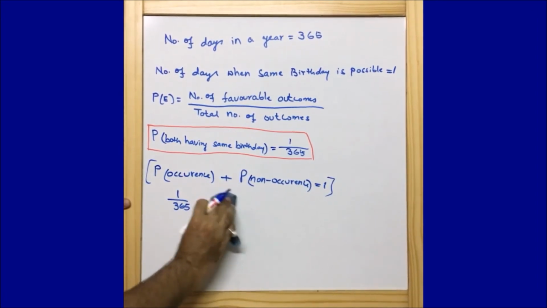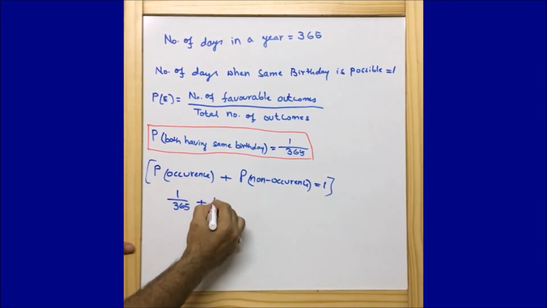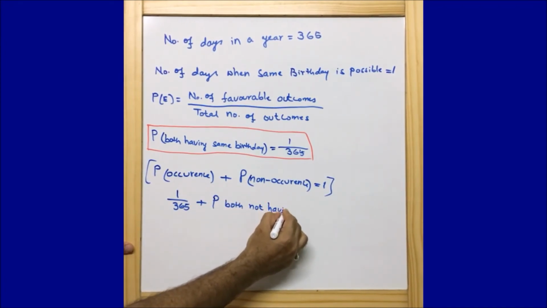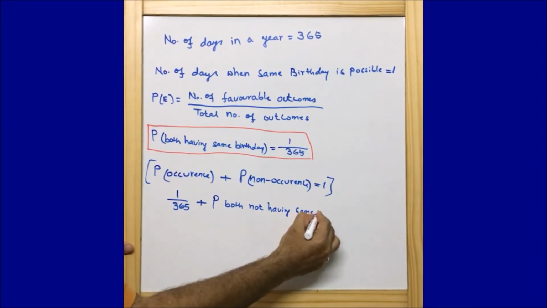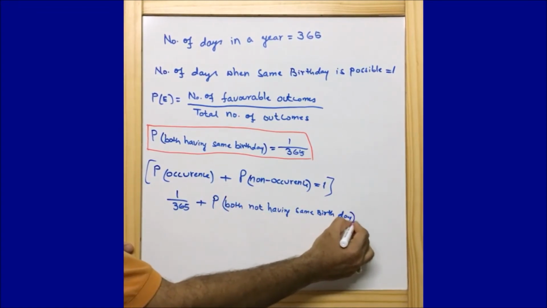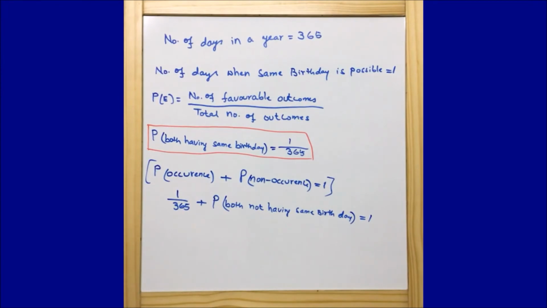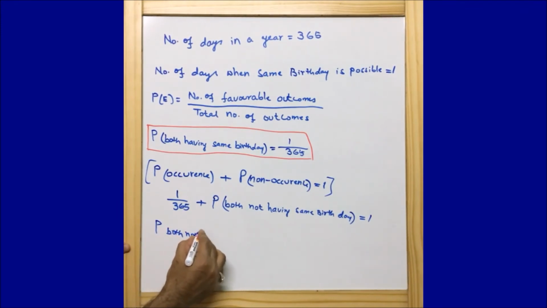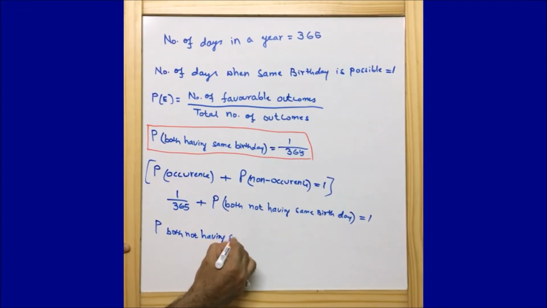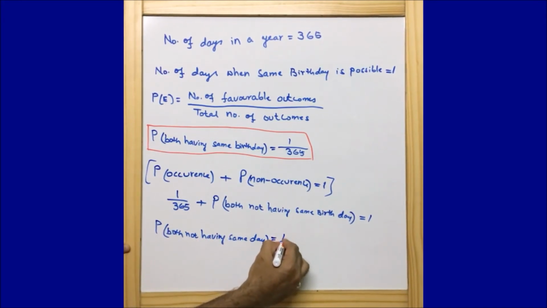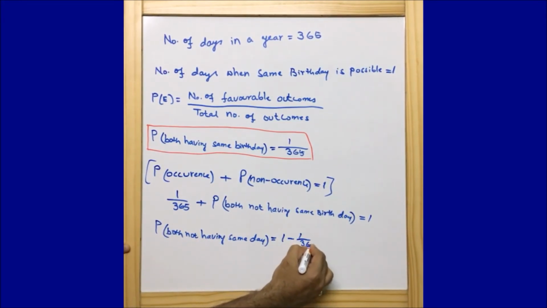And the probability of non-occurrence for us is the probability of both not having the same birthday. Now let me solve this one. I can write the probability of both not having the same day, just writing in short form, is equal to 1 minus 1 by 365.